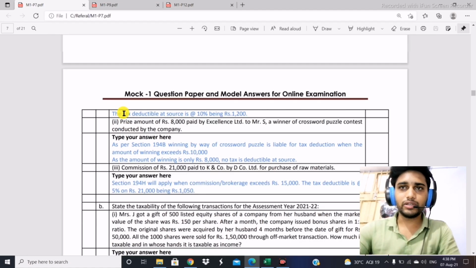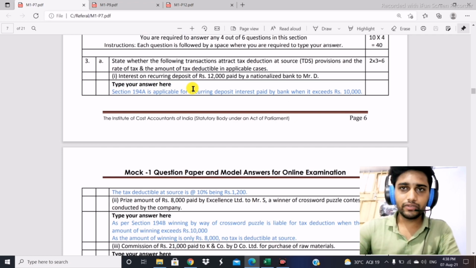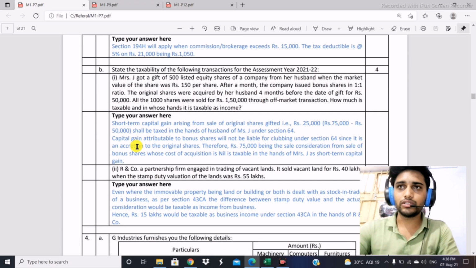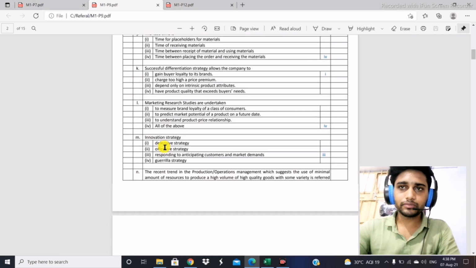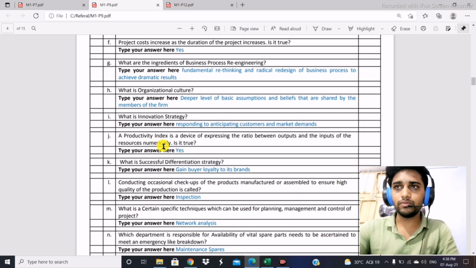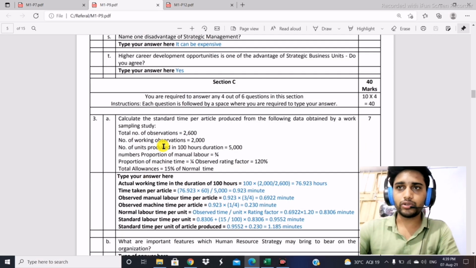Even if we don't know the answer to a question, for example, I don't know the answer to that question, but whenever I am reading the question here, if you have already read everything, then I will get the idea of what the possible answer could be, and you have to type that if you don't know the answer. And in practical sums, you will be getting a predetermined format. If there is a predetermined format, you will get the idea about the answer, so definitely you will be able to put your answers as well.